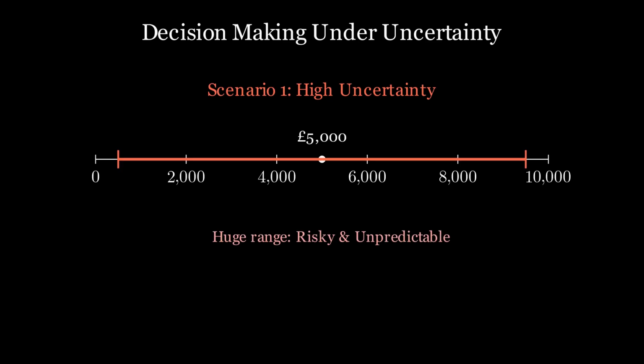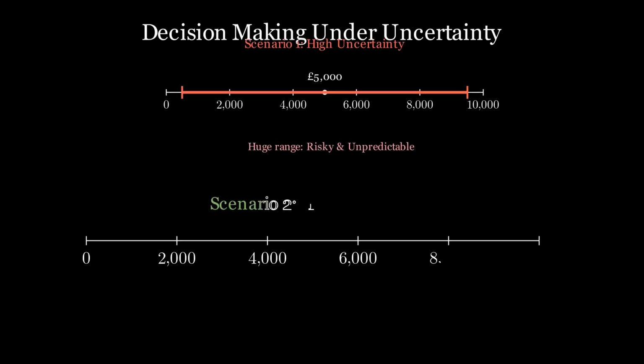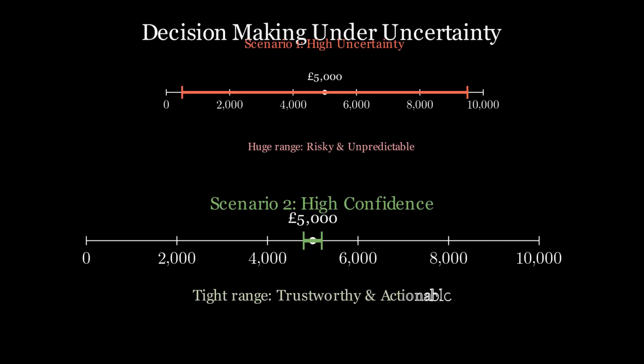In one case, it is barely useful. In another, it is a massive win. That uncertainty makes decision making difficult. Now compare that with a second scenario. Same estimated impact, 5000 pounds. But this time the range is 4800 pounds to 5200 pounds.